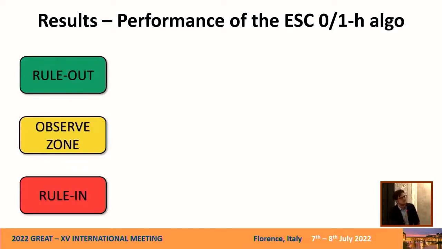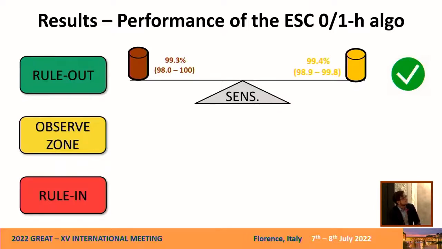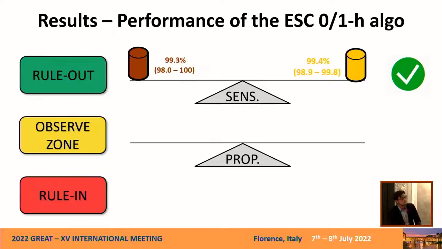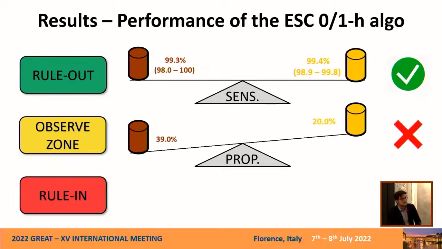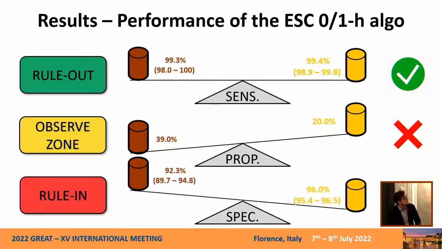Then let's jump to the ESC 0-1-hour algorithm. For the rule-out group, we assessed the sensitivity, and we can see that sensitivity in cancer patients and non-cancer patients was comparable. Then in the observe zone group, we assessed the proportion of patients triaged to the observe zone. Here we can see that twice as many patients with cancer as without cancer are triaged to the observe zone. About the rule-in, we assessed the specificity. So we can see that specificity in cancer patients was lower.